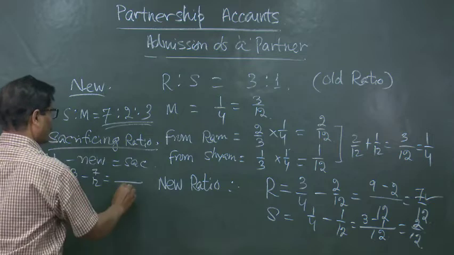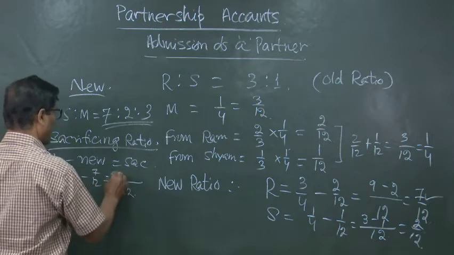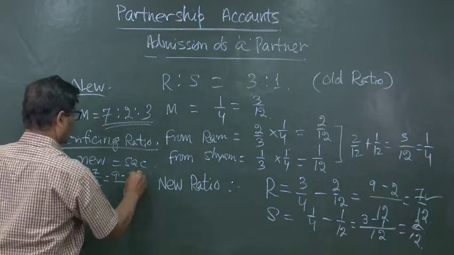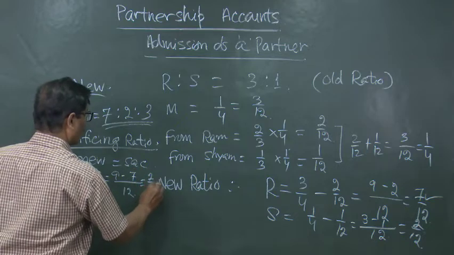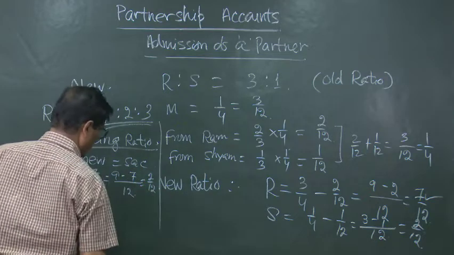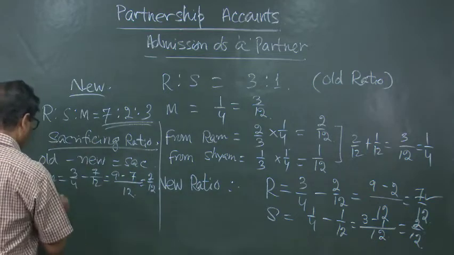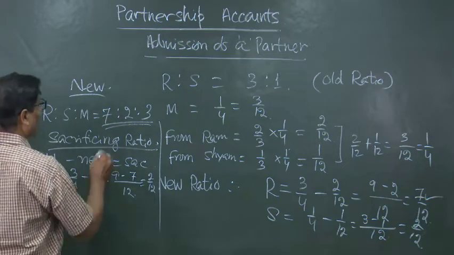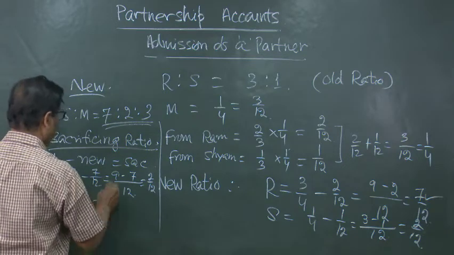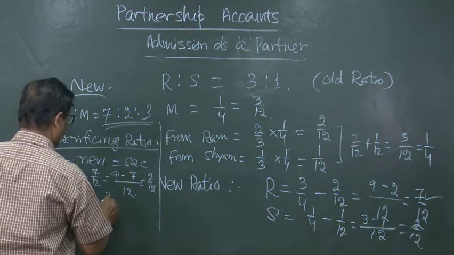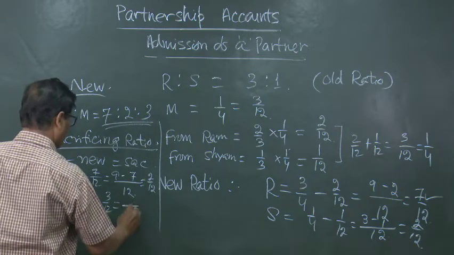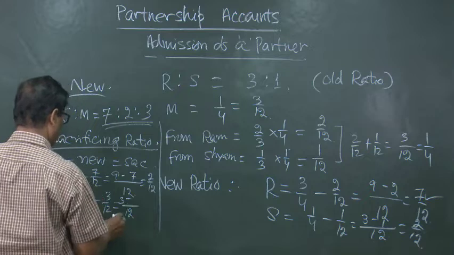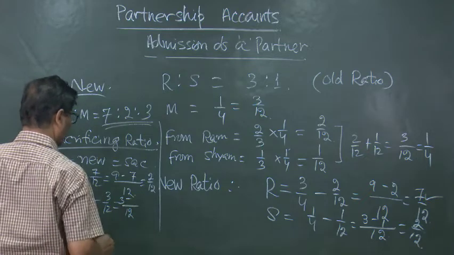So, that is equal to 9 minus 7, that is 2 by 12. Then coming to Sam, it is 1 by 4, now he is having 2 by 12. So, in this way 3 minus 2.